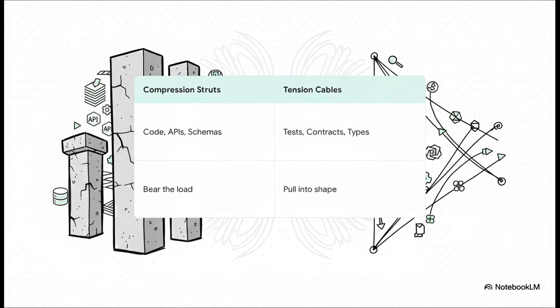The struts, the rigid parts holding the load, well, those are our concrete artifacts. That's our code, our APIs, our database schemas. And the cables, that tension network that pulls everything into a coherent shape, that's all of our constraints. It's our tests, our API contracts, our type systems, our team standards. A healthy code base isn't just a floppy mess. It's pre-stressed, with these two forces held in perfect balance.